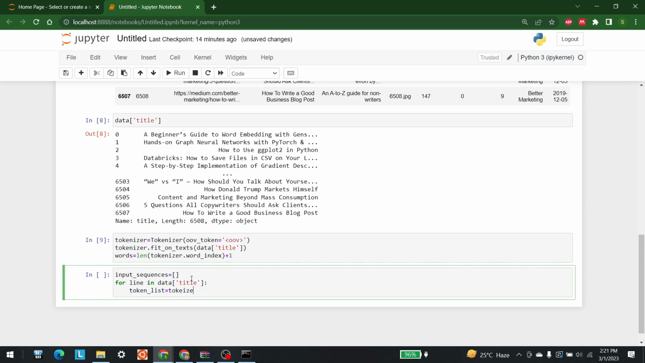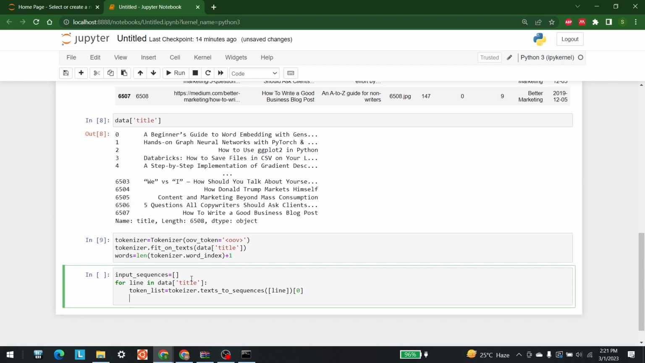tokenizer.texts_to_sequences, and in this I am going to write line, and after that I am going to write 0, right? So this is the token list, and after getting the token list we can of course print it out as well.